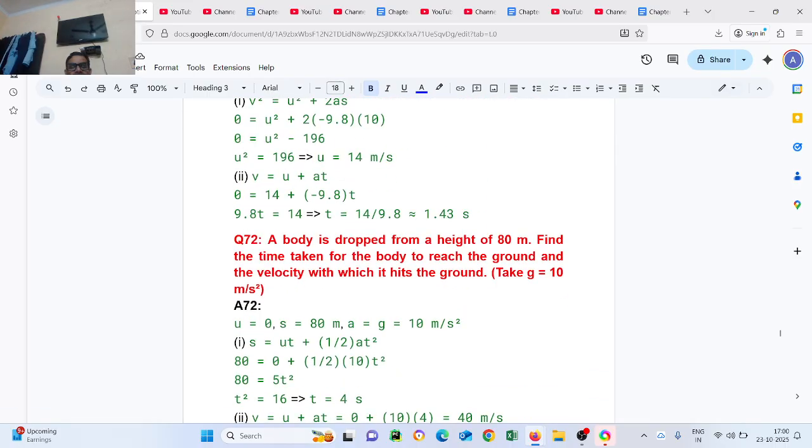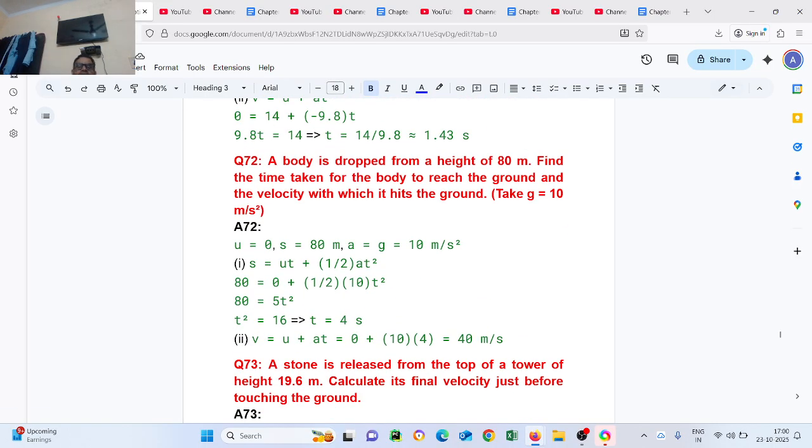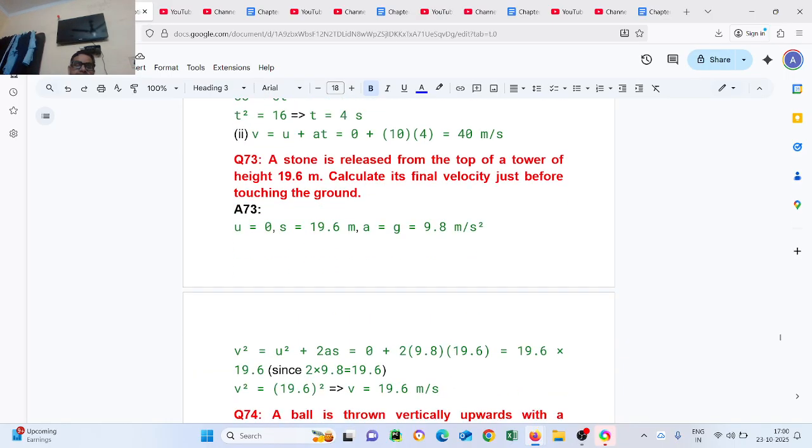Question number 72. A body is dropped from the height of 80 meter. Find the time taken for the body to reach the ground and the velocity with which it hits the ground. Take g equal to 10. So given u equal to 0, s equal to 80 meter, a equal to g, value given 10 meter per second squared. s equal to ut plus half at square. Put the values, you will get 4 seconds. In the second case, v equal to u plus at. Put the value, you will get 40 meter per second.